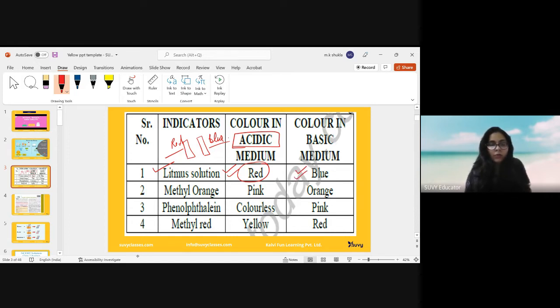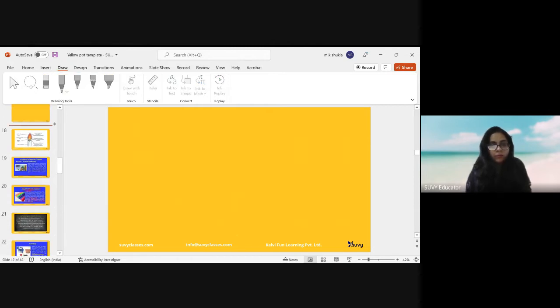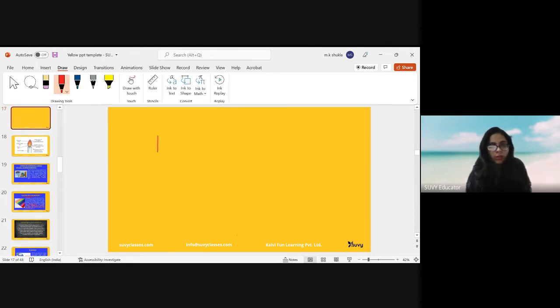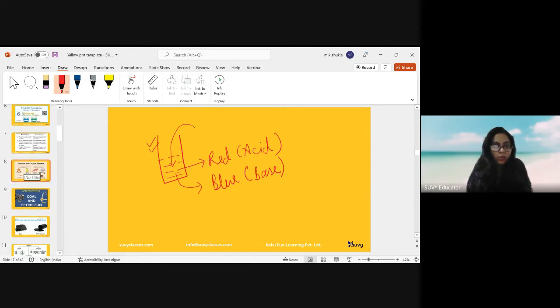Suppose I have given you some sort of compound, the solution in the beaker, and you added that compound to this litmus solution. If the color of the solution turns to red, it will be acid, and if the color of the solution turns to blue, it will definitely be a base. By this indicator, you can identify whether this particular substance you have is acidic or not.